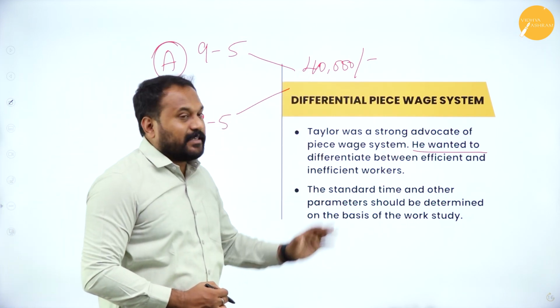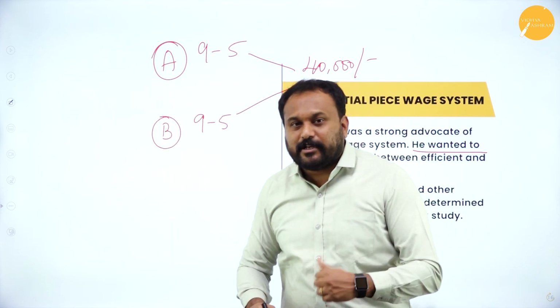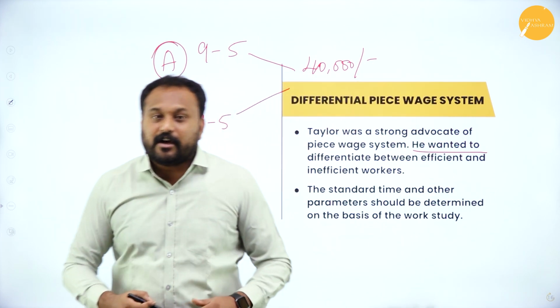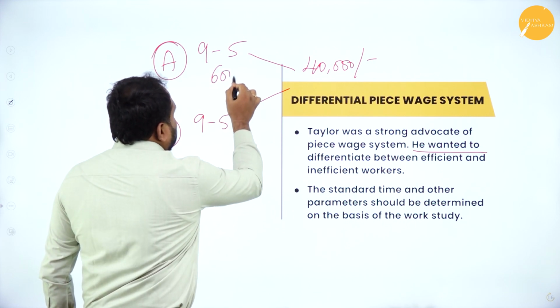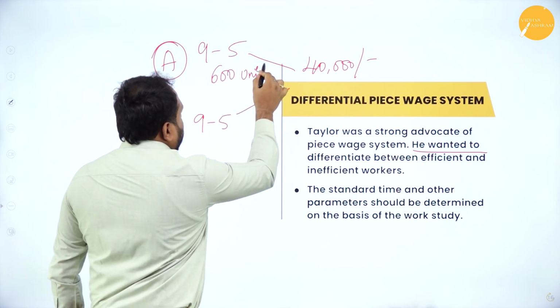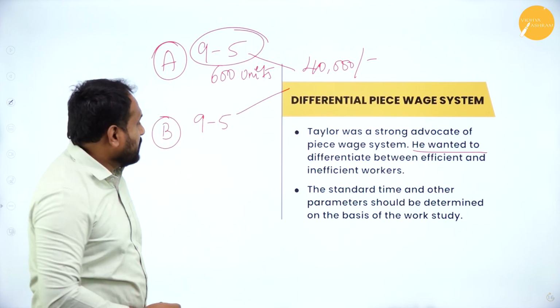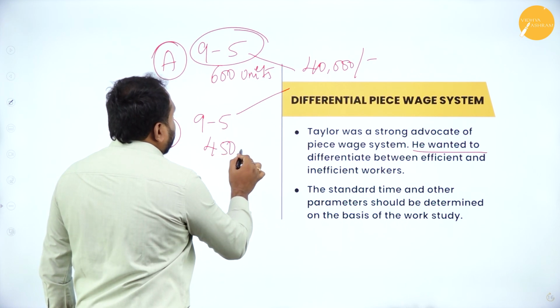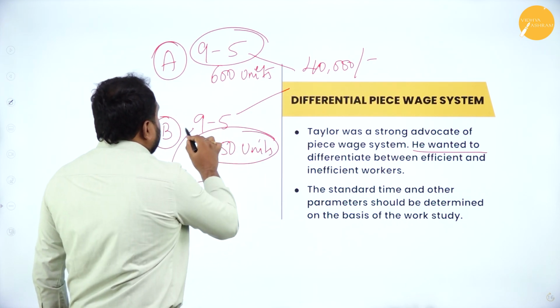But what Taylor says is, let's not go by what time they come and what time they go, we are supposed to understand exactly the work they do. Now what happens is, person A manufactures 600 units within those 9 to 5 hours. Now worker B manufactures 450 units within 9 to 5 hours.